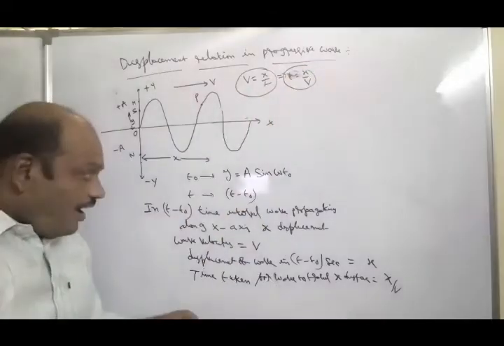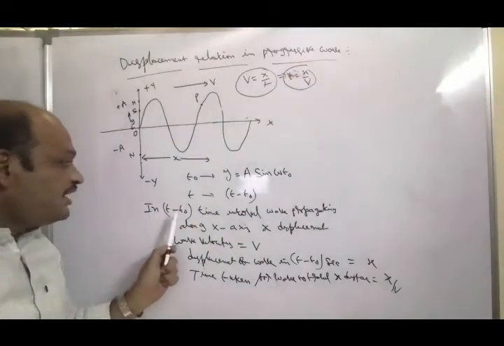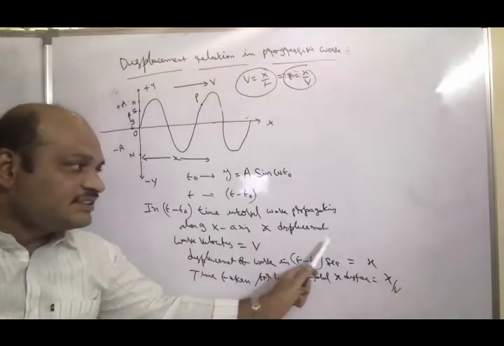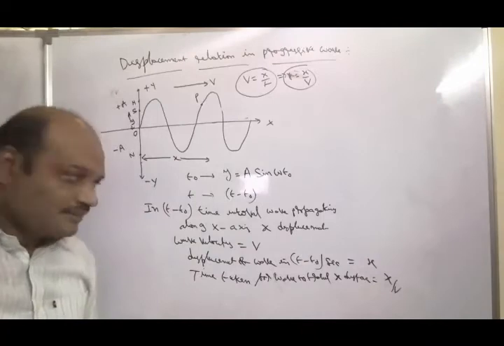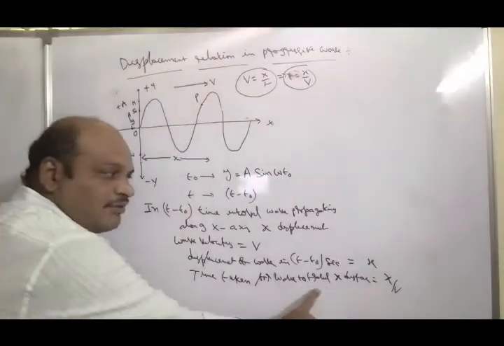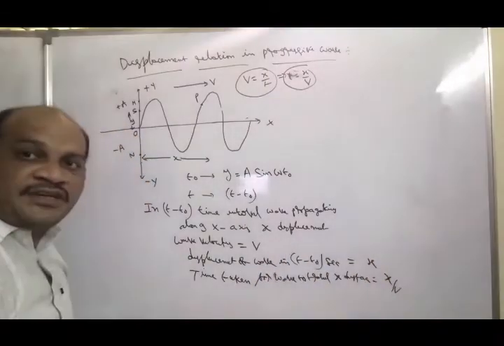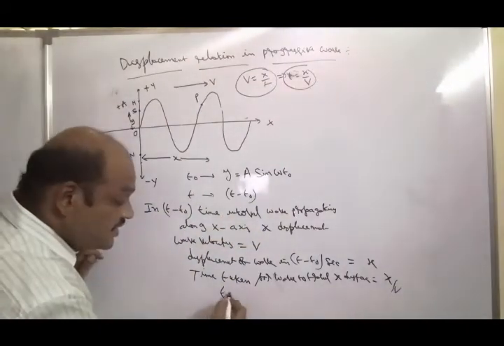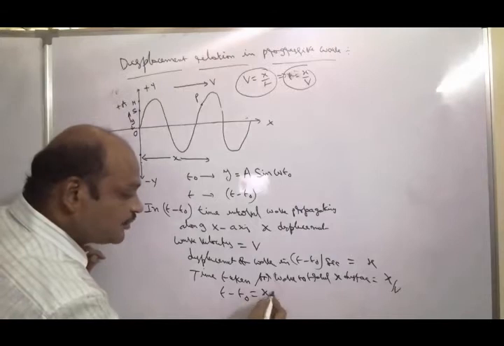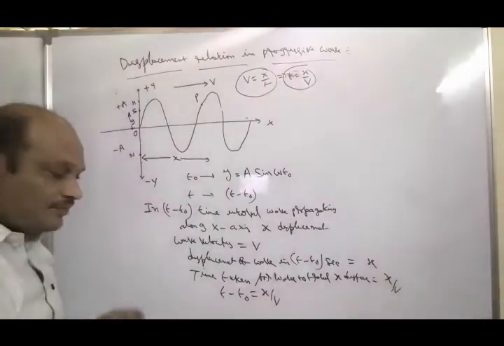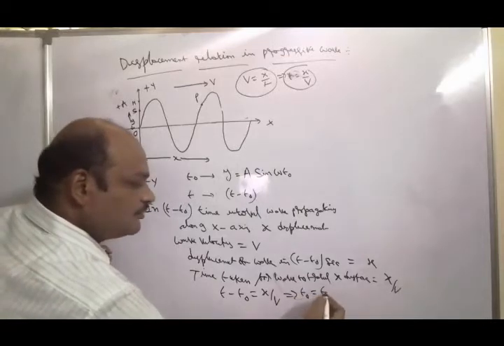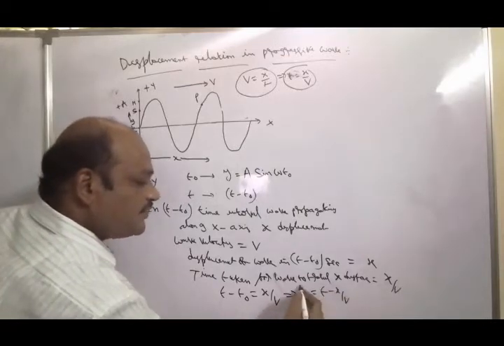Already we discussed that in the t minus t0 time interval, the wave propagating along the x-axis has x displacement. The time taken for a wave to travel x distance is x by v. From the above explanation, we can write t minus t0 is equal to x by v, and t0 is equal to t minus x by v.